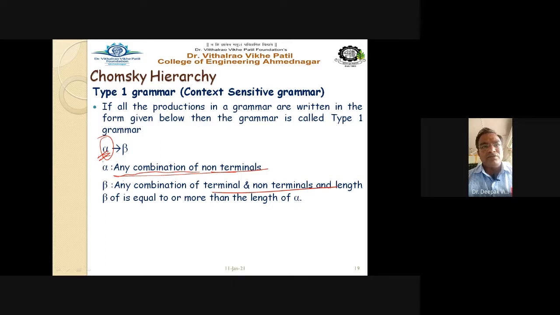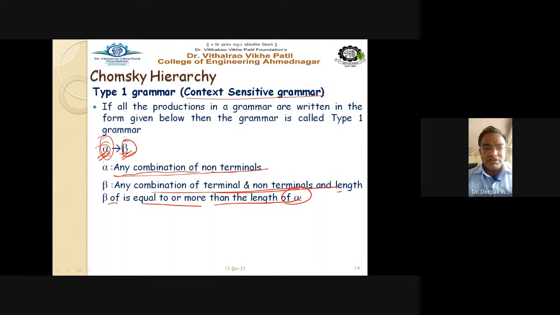In beta also you have any combination of terminals and non-terminals, and there is still one point: the length of beta must be greater than or equal to the length of alpha. These are the restrictions imposed in the type 1 grammar, that is context sensitive grammar.